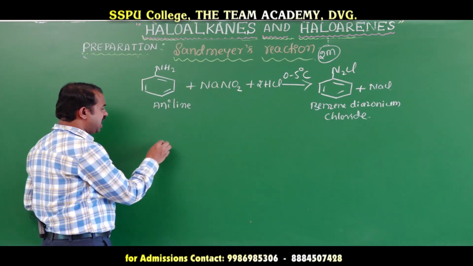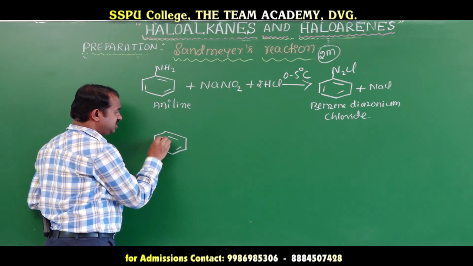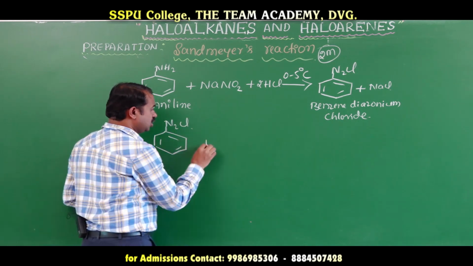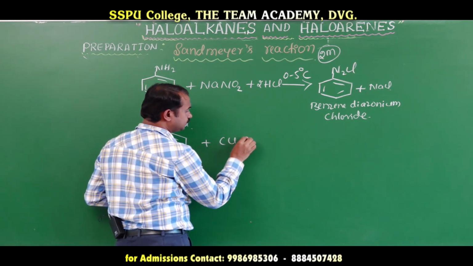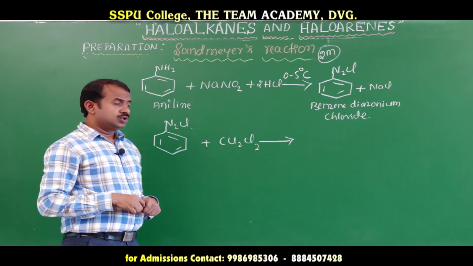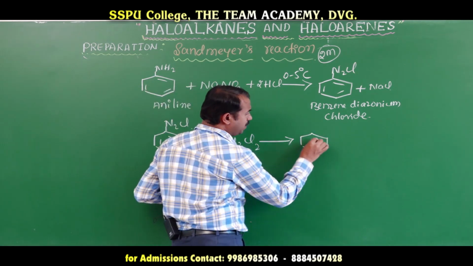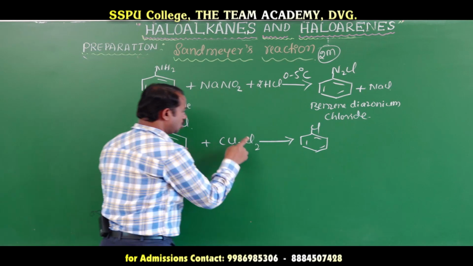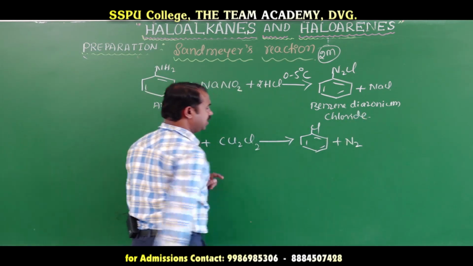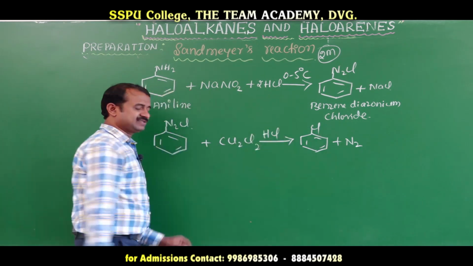When benzene diazonium chloride reacts with cuprous chloride, with displacement of nitrogen, it forms chlorobenzene and releases nitrogen gas in presence of hydrochloric acid.